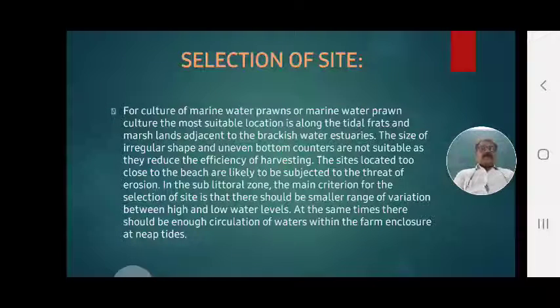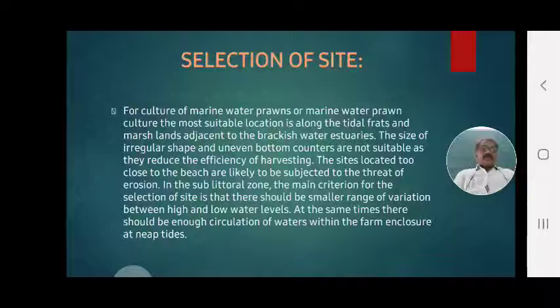For that purpose, site selection is important and most useful for marine water prawn culture. For the selection of site in marine water, for culture of marine water prawns, the most suitable location is along the tidal flats and marshlands adjacent to the brackish water or estuaries. That is the ideal site.